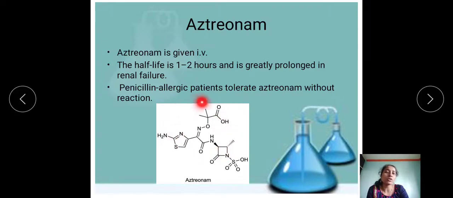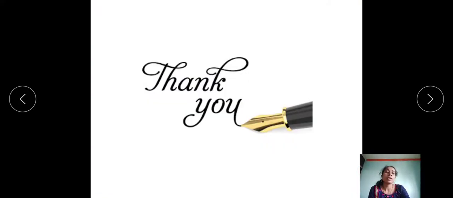Actually, this is the structure of aztreonam. Here is the substitution at your R1 position. Okay. Aztreonam is given intravenously. The half-life is only 1 to 2 hours, and it is greatly prolonged in renal failure. Okay, penicillin-allergic patients tolerate aztreonam without any kind of allergic reactions. Thank you so much.